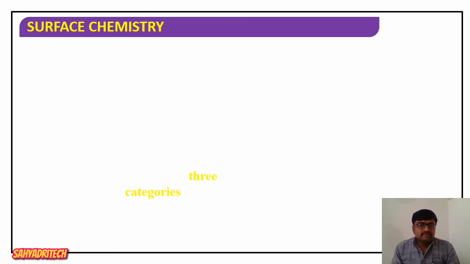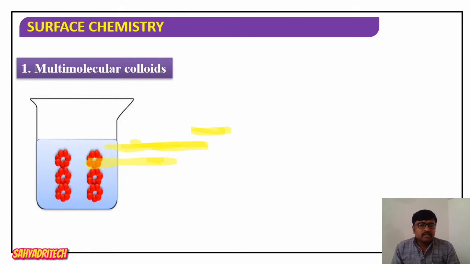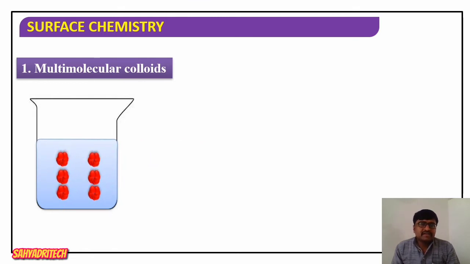Please remember, it is based on the type of particles of a dispersed phase. Based on the type of particles of a dispersed phase, these colloids can be categorized into three types: multimolecular, macromolecular, and the third one, associated colloids.